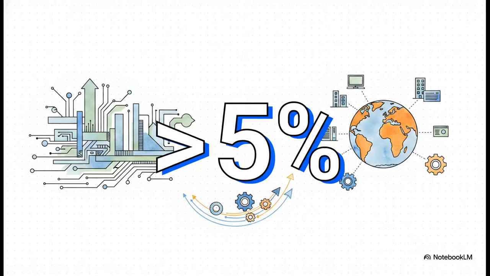And the results? They were immediate, greater than 5%. That was the average annual GDP growth in the 1990s and 2000s. To put that into perspective, that is a stark, staggering contrast to the heavily regulated growth rates of the decades prior. By opening its markets to foreign direct investment and exporting high-value, white-collar services, India catapulted itself from an isolated economy straight into the very center of the world's corporate imagination.